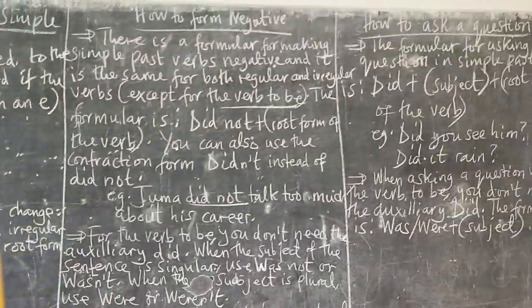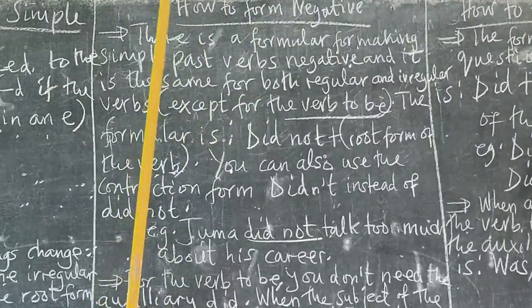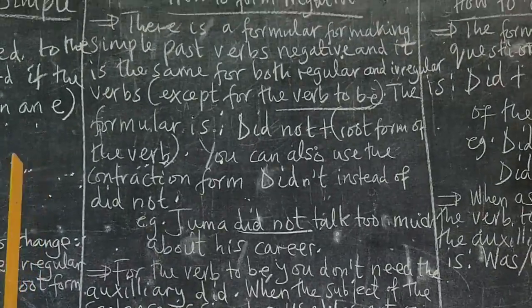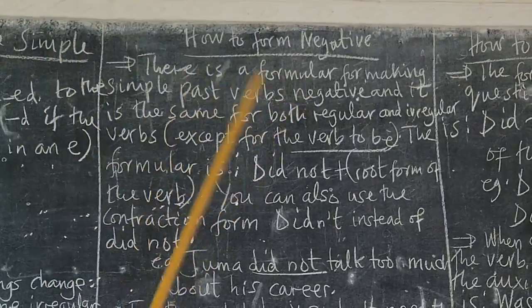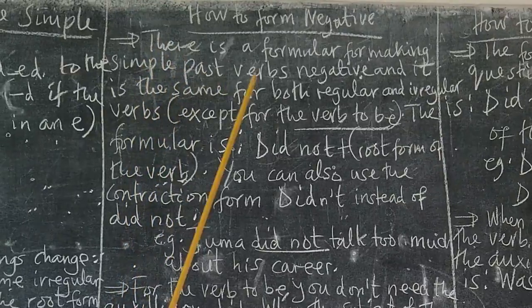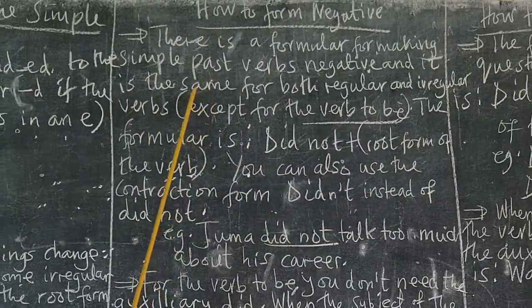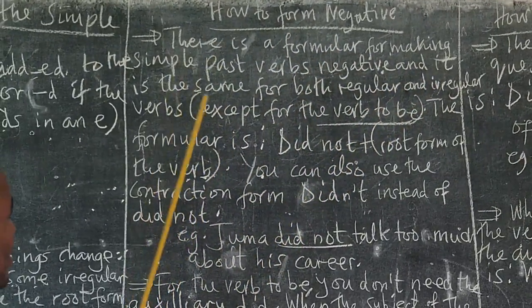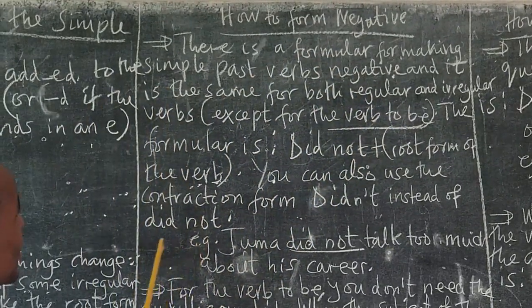Now let us move to another part where we have to see how to form negative sentences from these verbs which are in past tense. So here we say there is a formula for making simple past verbs into negative. And this form is the same for both regular and irregular verbs, except for the verb to be. We say we have the verb to be, which is was and were.